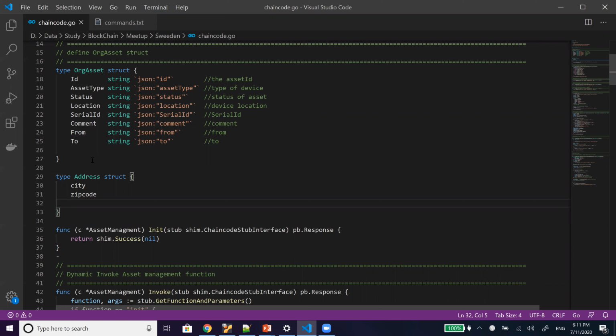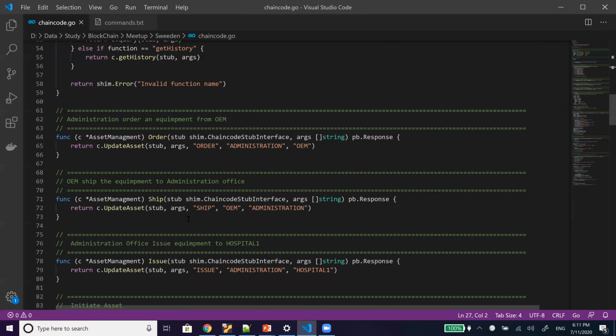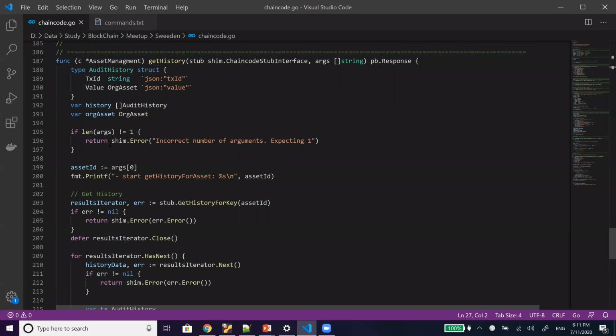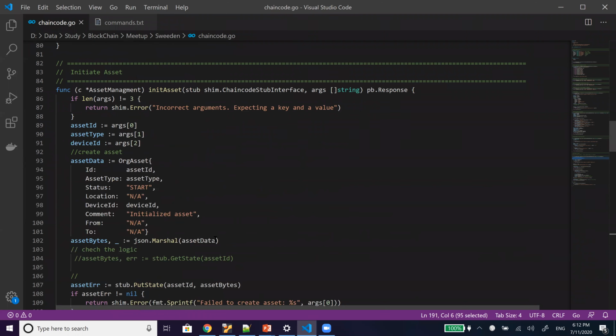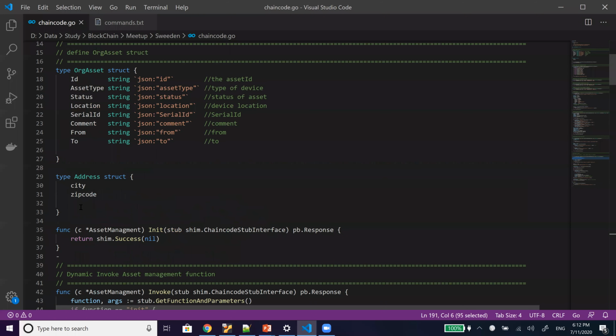So definitely we can have complex things. Even for complex queries, I have created the structure here because I want to show the history like this. When we have complex queries, we always define a different structure for the output here also.